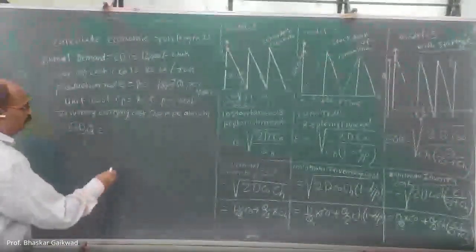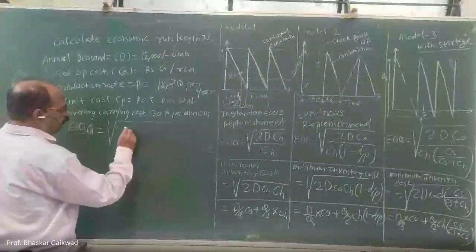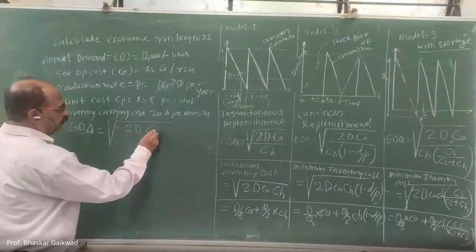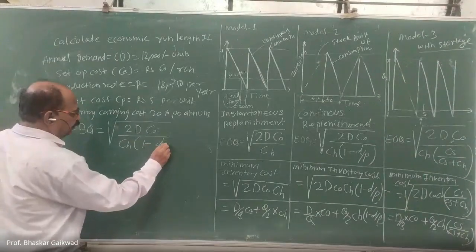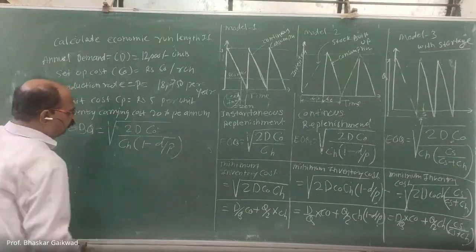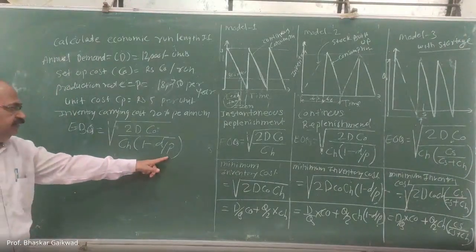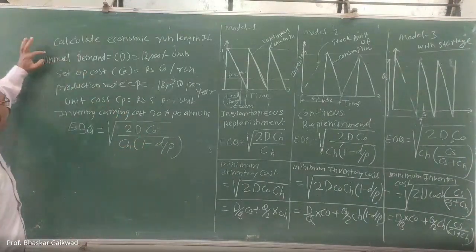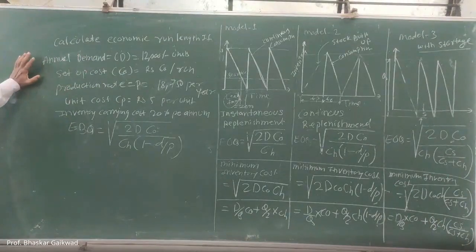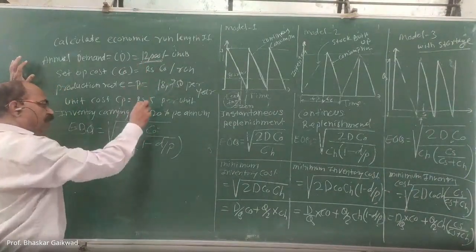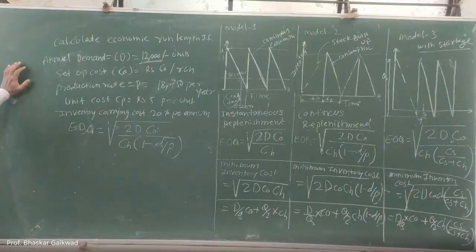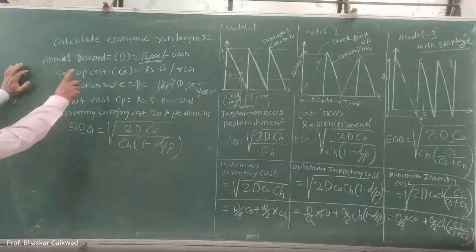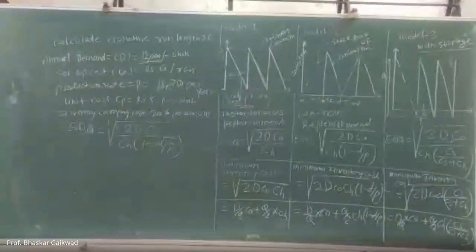This is equal to root of 2 D C0 by CH into 1 minus D by P. So here production rate is given, and annual demand D is given. If demand is not given otherwise, you can use the same value for small d and capital D. Now put all these values here and calculate the economic batch quantity.